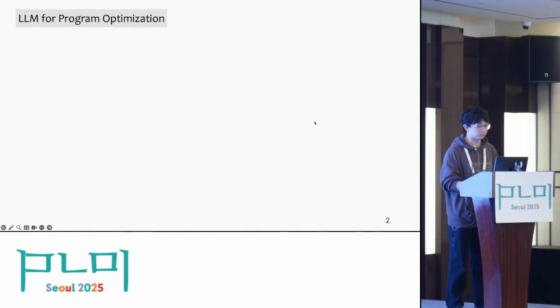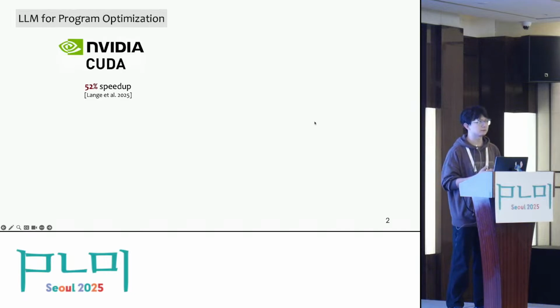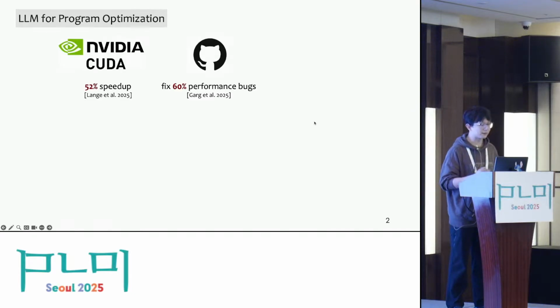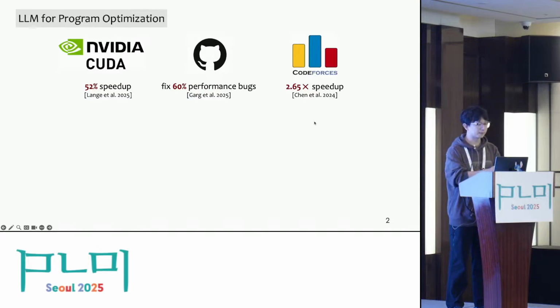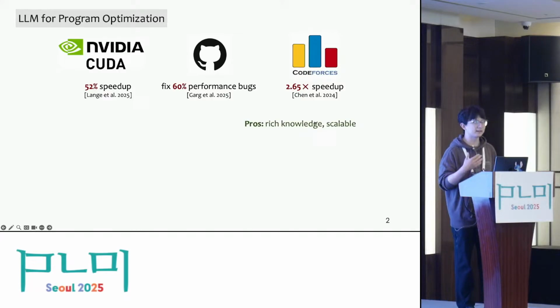At the very beginning, this work is motivated by the recent huge success of large language models for program optimization. They have been reported to be able to write CUDA kernels, fix practical performance bugs, and optimize complex algorithms for competitive programming. In these tasks, the key advantage of large language models is their rich knowledge obtained from large-scale pre-training, so that they can easily scale up to complex programs and offer large-scale optimizations.